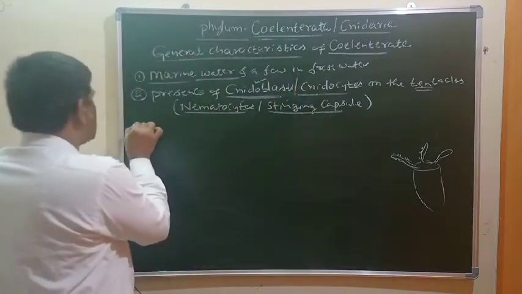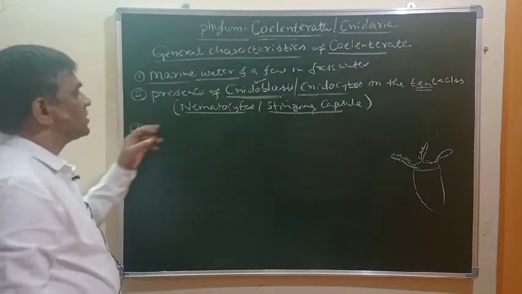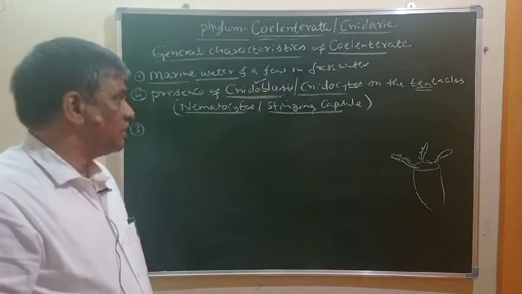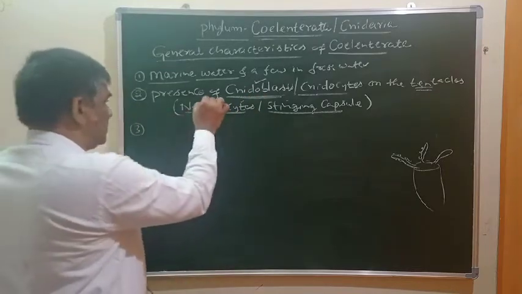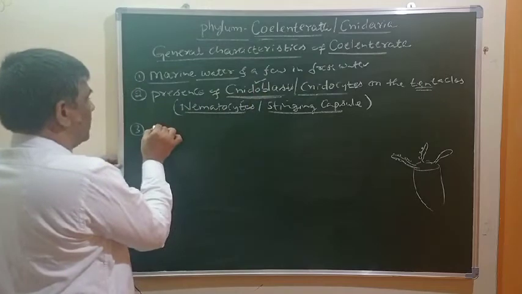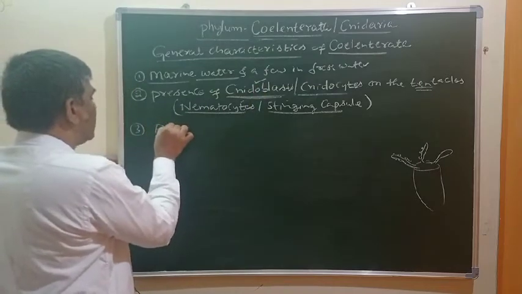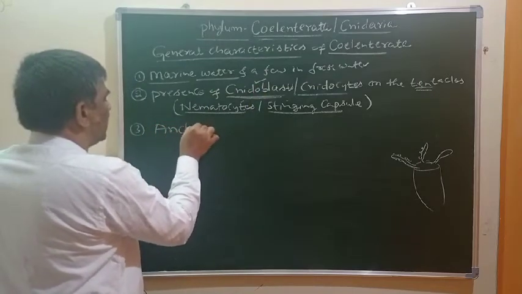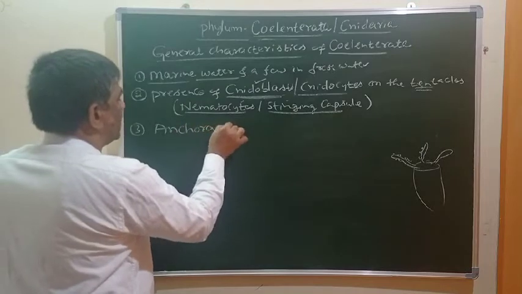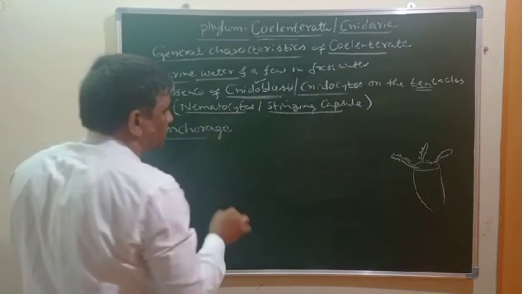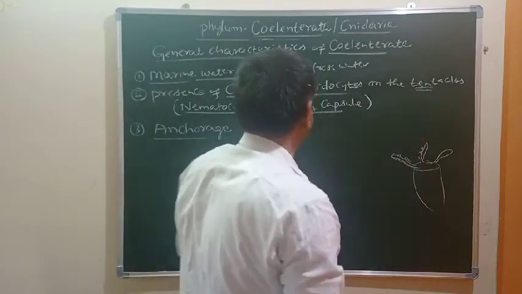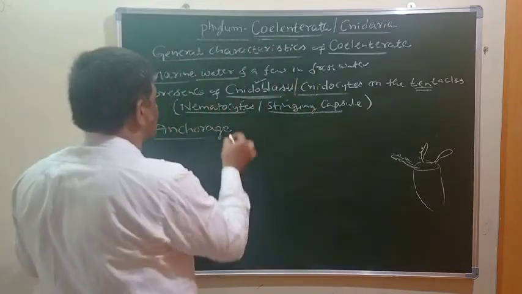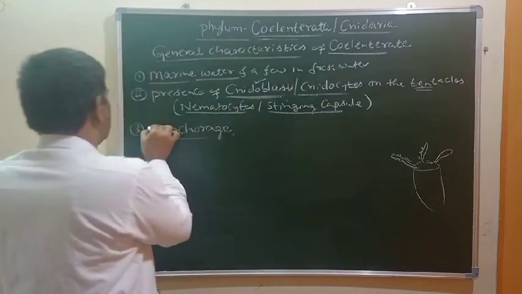Now we ask the question: what are the functions of these neuroblasts or neurocytes? They are helpful in anchorage. Anchorage means attachment, so the organism gets attached to other structures. This is one of the functions.